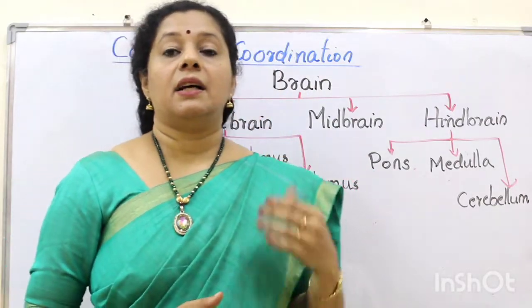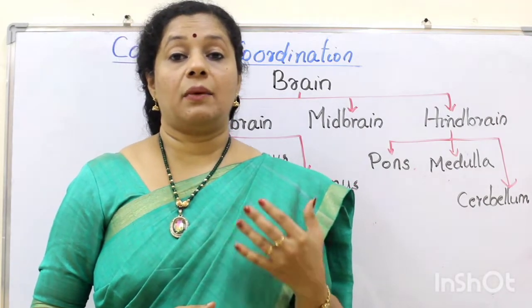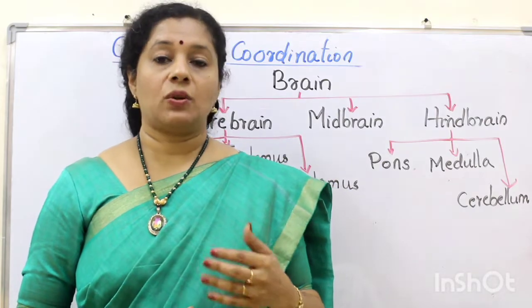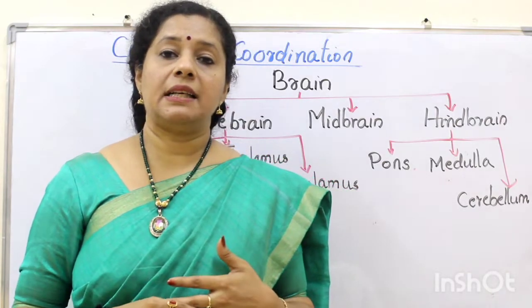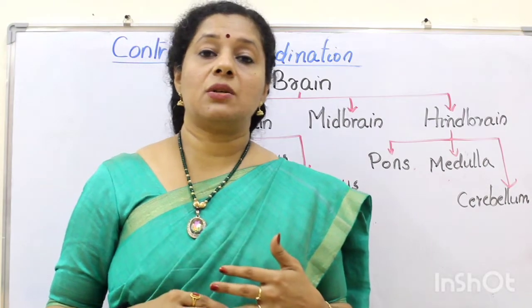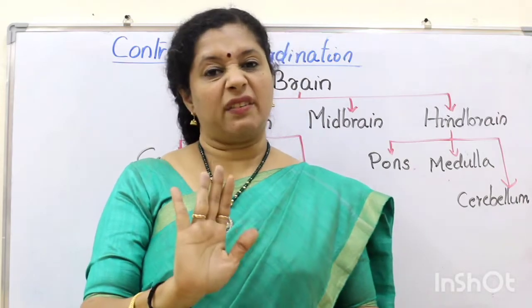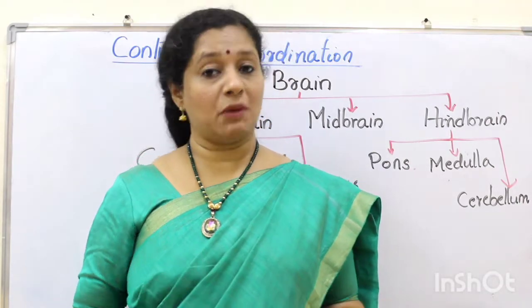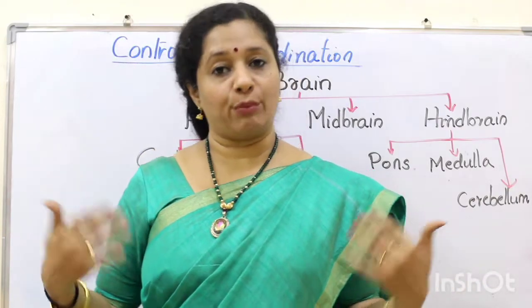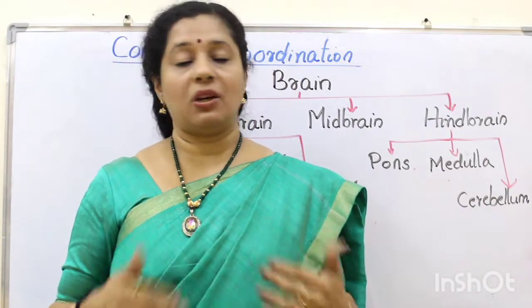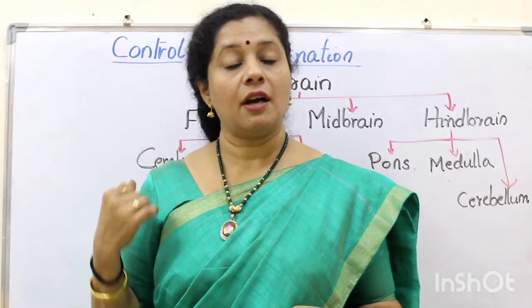Apart from that, the forebrain has one more function, that is, it is the place where the hunger center is located, so that we get the feeling of fullness. We feel hungry, but once we start eating food, there comes a stage, however hungry we are, where we will say, oh no, enough, we can't take more. Actually, human beings say no to only this thing, food. Whatever else we get, we want more and more. But food beyond a limit we cannot eat at a time. So that hunger center is also located in the forebrain.